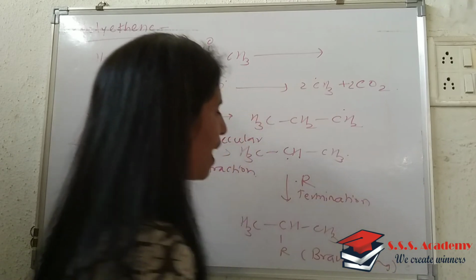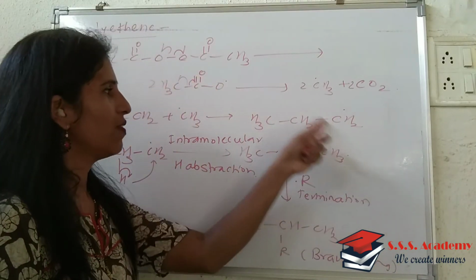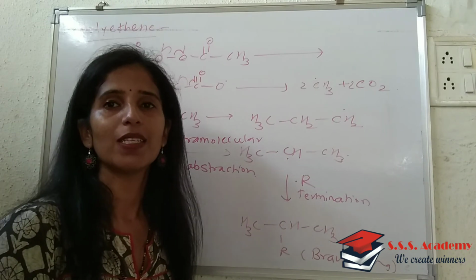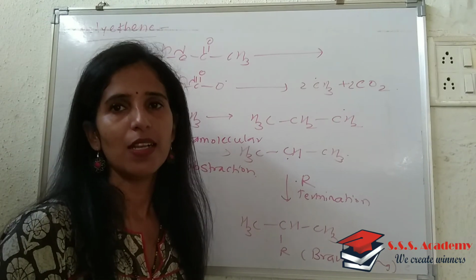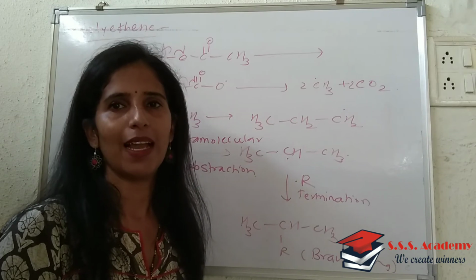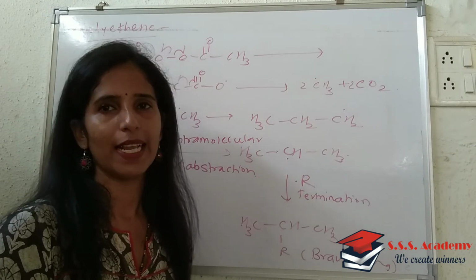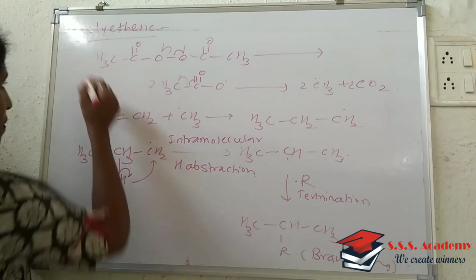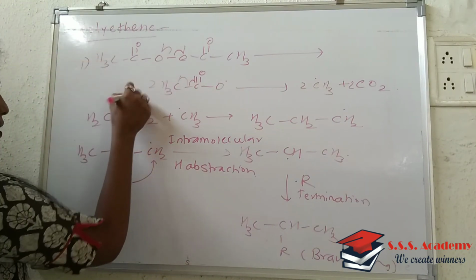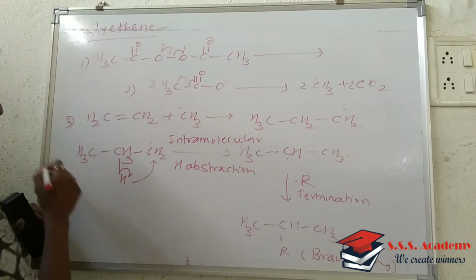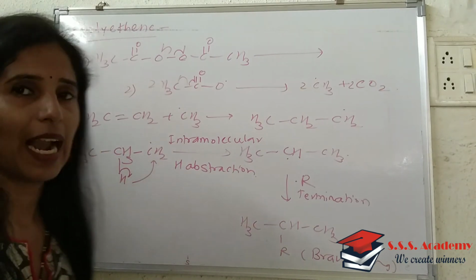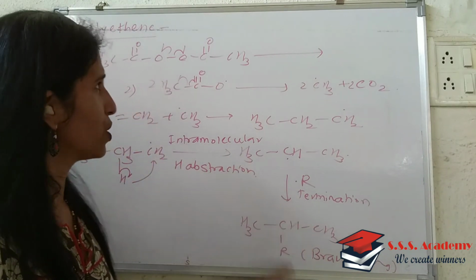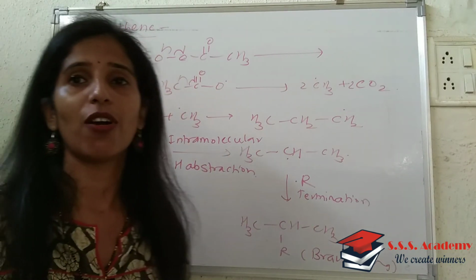Due to that branching, whatever ethene units or polyethylene is there is said to possess low density, and thus the resulting polymer is called LDPE, that is low density polyethylene. So these are nothing but the steps involved in the free radical and hydrogen abstraction process. That refers to the mechanism for formation of polyethylene.